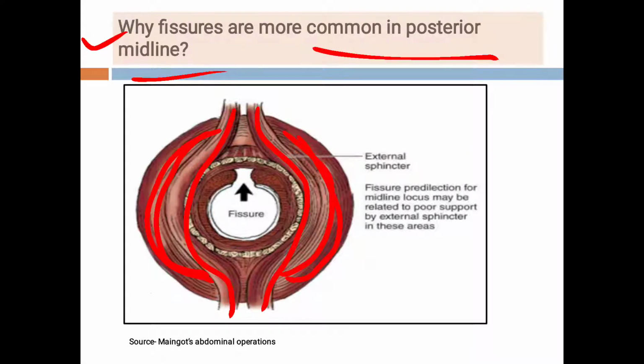This is the anterior midline and this is the posterior midline. In the anterior midline and the posterior midline, the external sphincter does not support the anal canal, and that may be the reason why the fissures are more common in the anterior midline and posterior midline. So this is one of the explanations for the more common location of the fissure in the posterior midline.